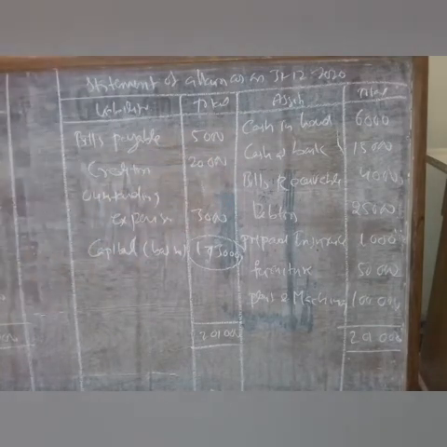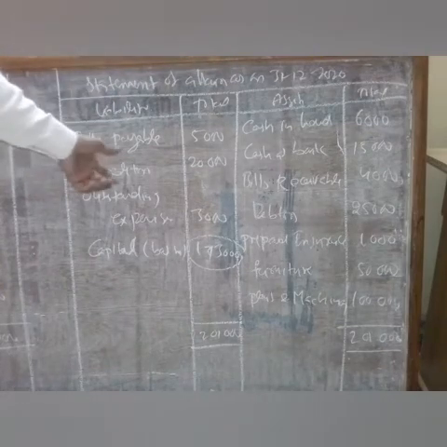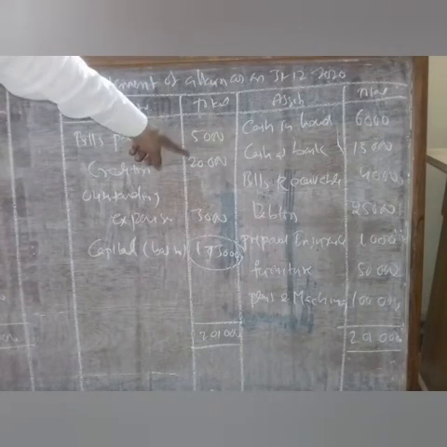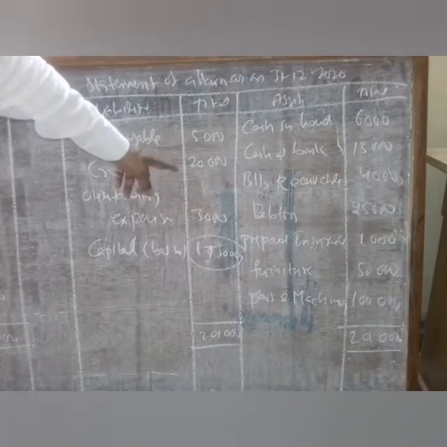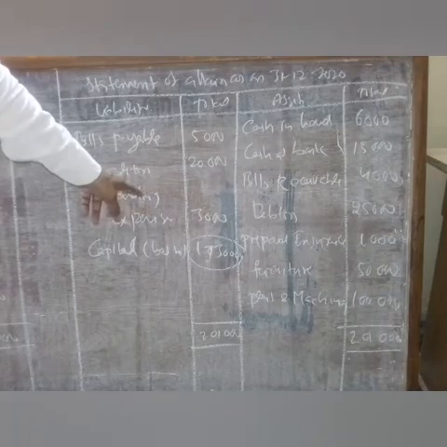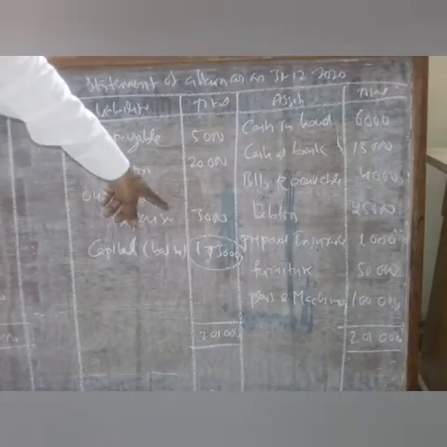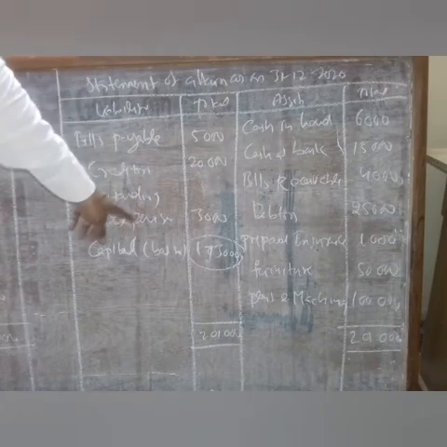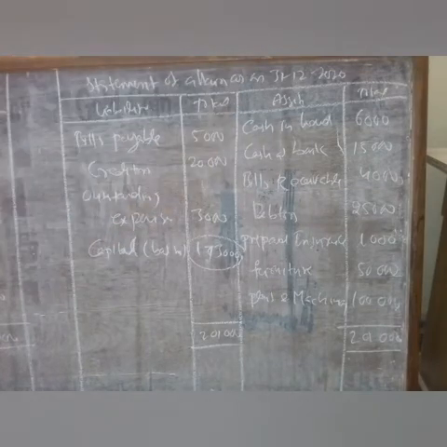From that 2,01,000 rupees, we have to deduct the total of the liabilities, 5,000 plus 20,000 plus 3,000. So the total is 28,000. This 28,000 has to be deducted from the 2,01,000 rupees. So we will get the balancing figure 1,73,000. This is the balancing figure we will get. It is nothing but the closing capital. It is the capital as on the date of 31st 12/2020.